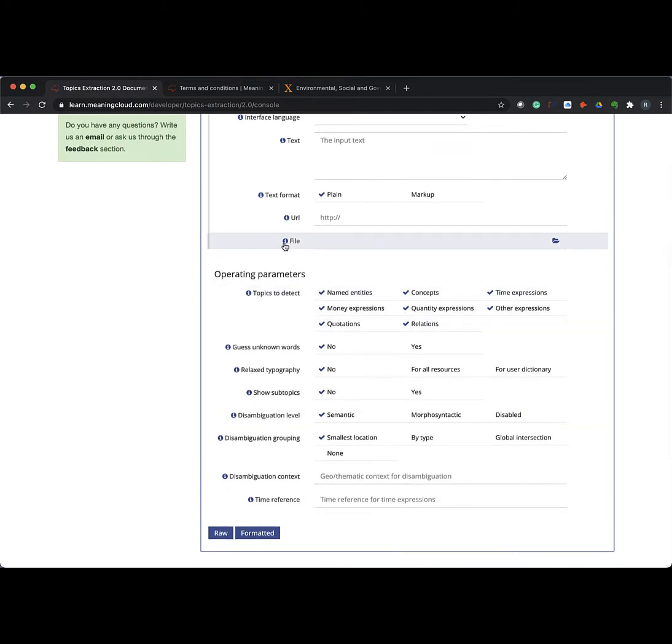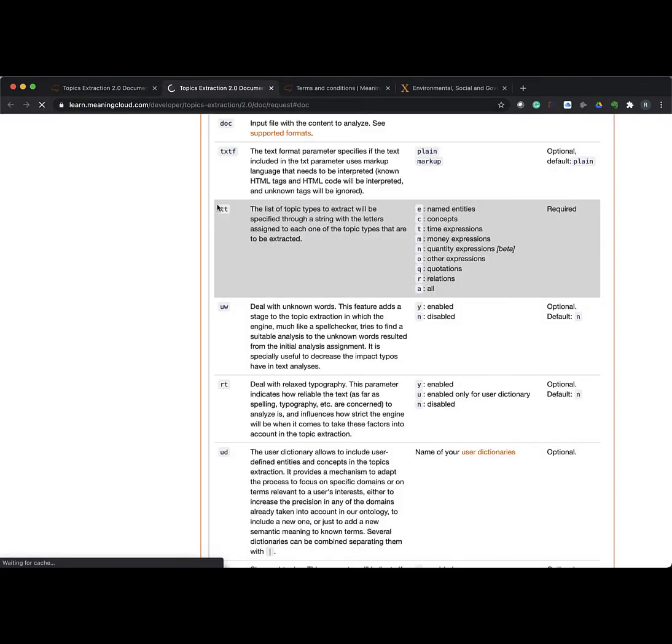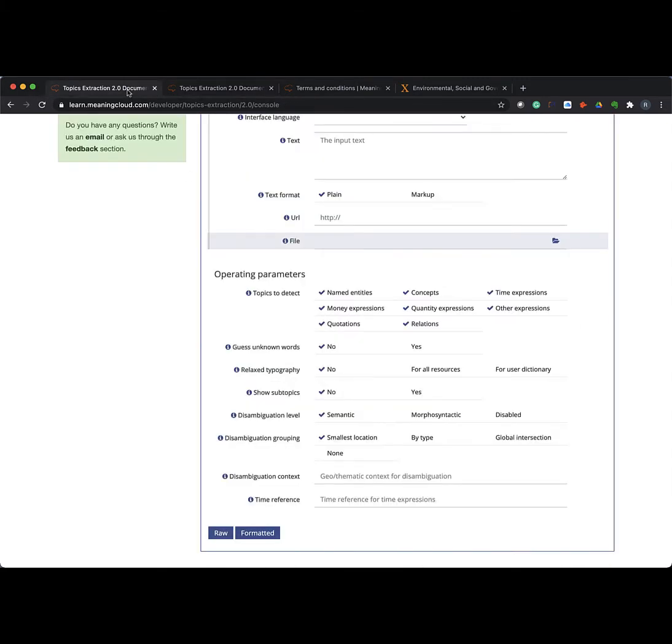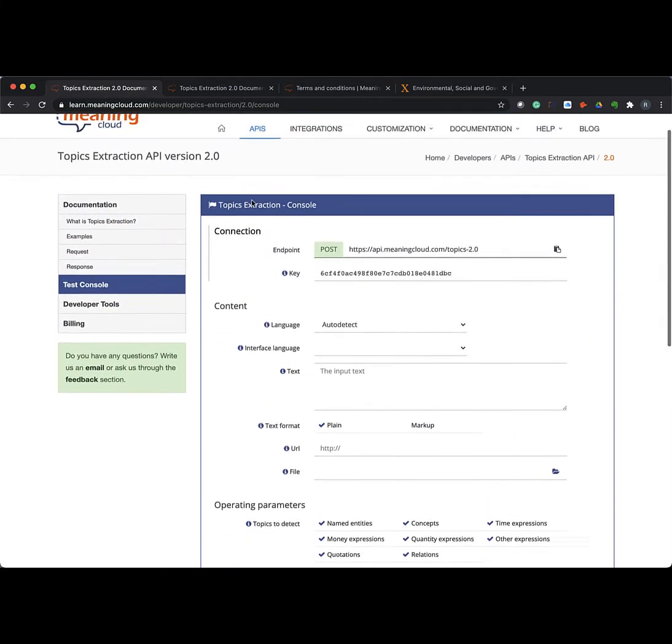And there's little information about each one of the settings. So if you run into something that you're not sure what it does, then you can click on that and look a little bit further into it.